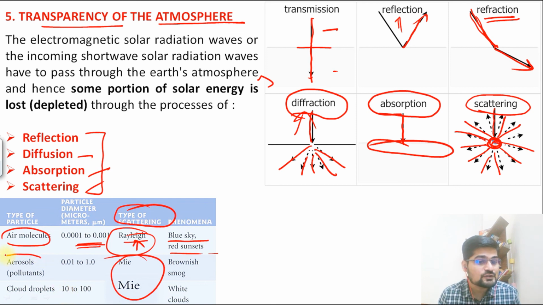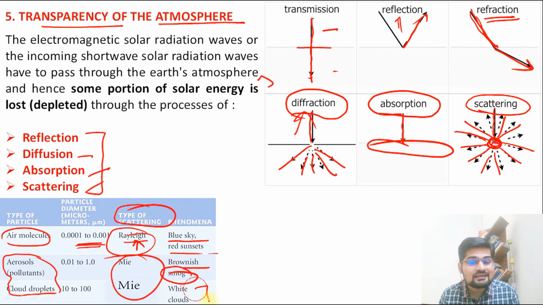But when the aerosols and other bigger particles scatter the insolation, what happens? Brownishness happens in the sky, smoggy conditions happen, white clouds are formed. That is what we see, these color variants of the sky. This is where Mie and Rayleigh scattering come in. So transparency of the atmosphere becomes one of the most important factors, as it leads to the change in path as well as the characteristic of the insolation received on the Earth's surface.